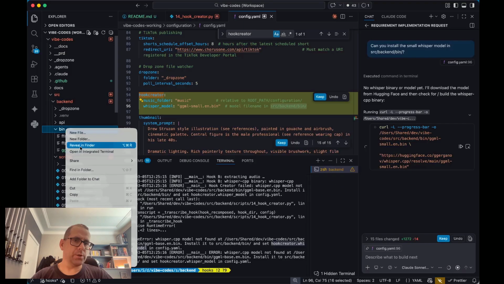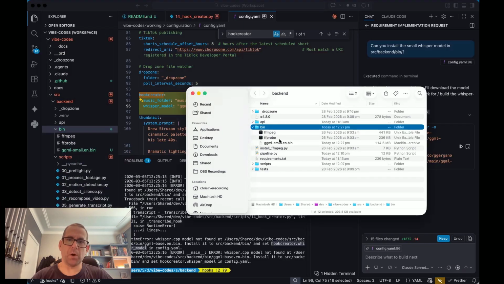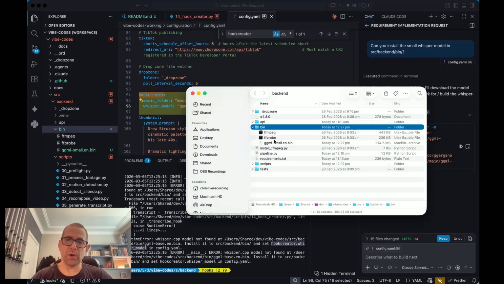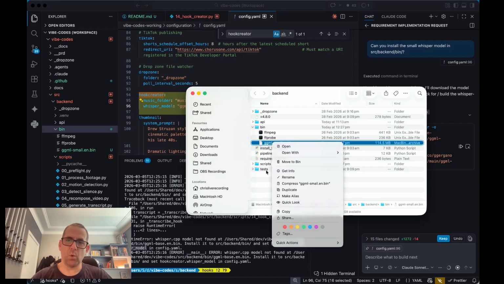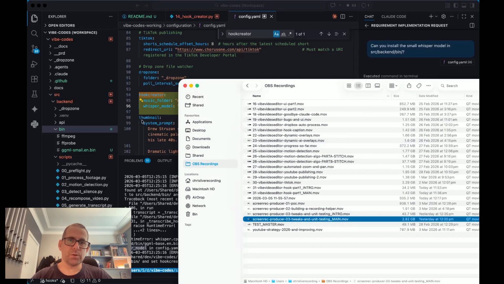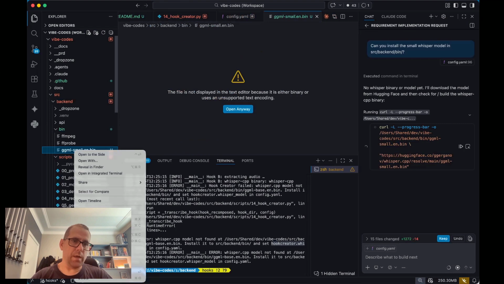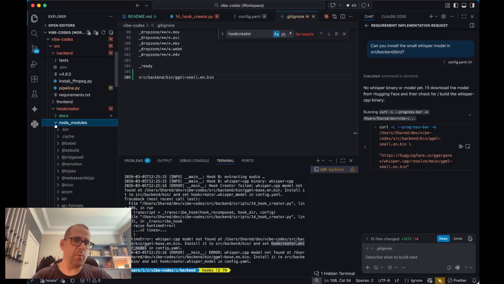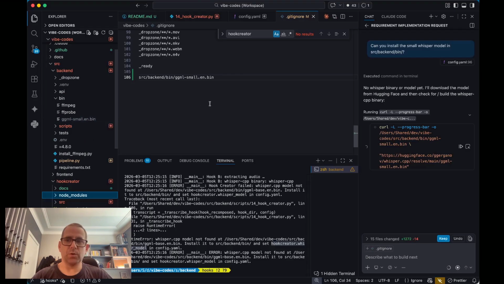Oh, interesting. This should be what's called a symbolic link. No, it's not. Interesting. So I've actually committed FFmpeg into my code base. Not that big a deal, it's only 0.5 meg, but we certainly don't want to commit this thing. GitHub will not like that. So, VS Code, get that. Interesting. There's usually an add to git ignore, put it in manually. So now that will mean that needs to be installed when I run this.